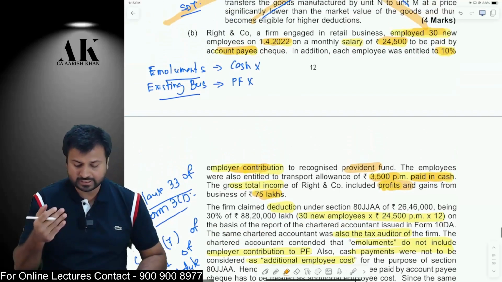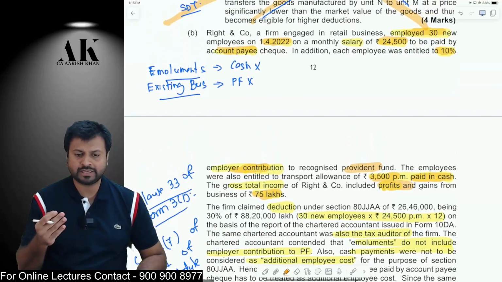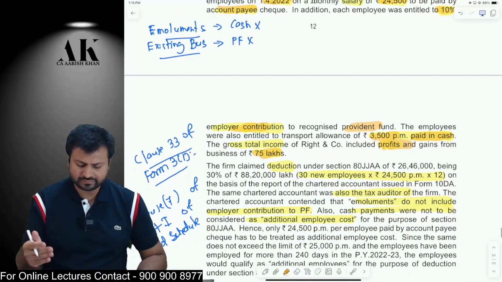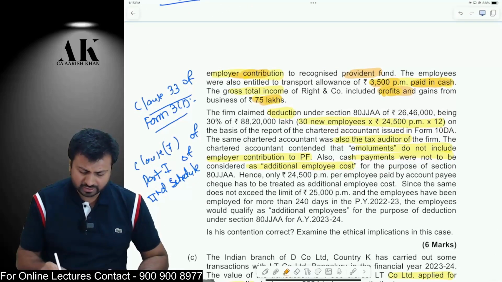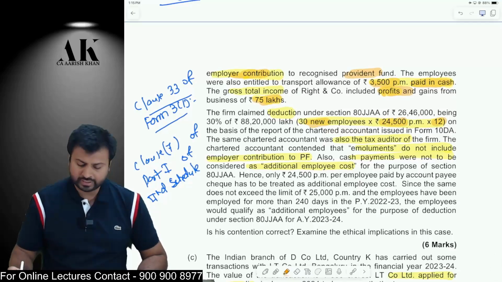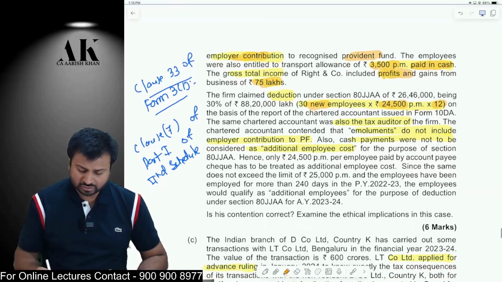So what is the data? The salary is 24,500 paid by account payee cheque. And in addition, the employer is also contributing 10% to the PF, and the employer is also paying 3,500 rupees transport allowance in cash. Now, the firm has claimed the deduction of 30 employees into 24,500 into 12 as the deduction under 80JJAA. The CA has also given a report under Form 10DA, and the chartered accountant contends that the emoluments do not include employer contribution, and also cash payment were not to be considered as additional employee cost.